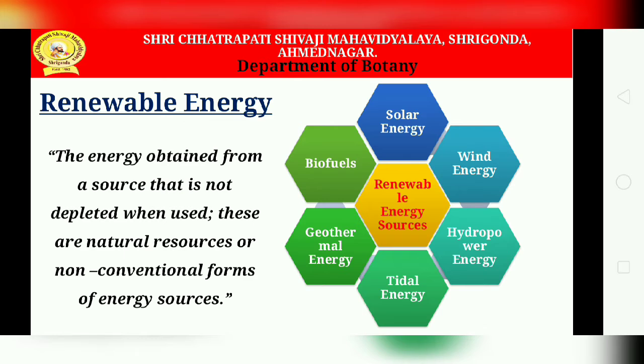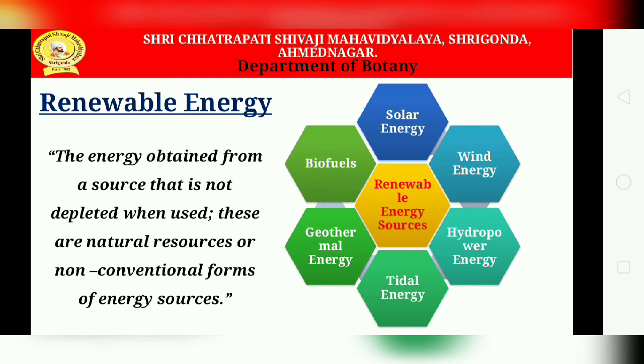Okay, now the third one is hydropower energy. Here energy is acquired from flowing water. The force of water flow is extremely high, so that is how it generates electricity. This flow is mostly maintained in the form of dams. So this form of energy is generated from water dams, and the energy obtained is converted into power.